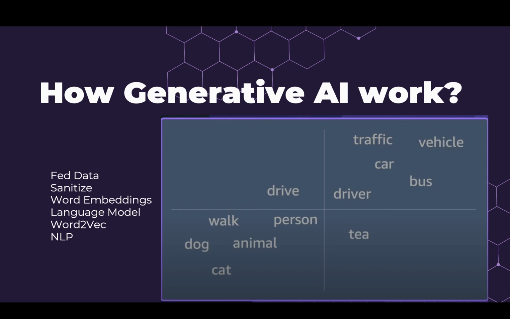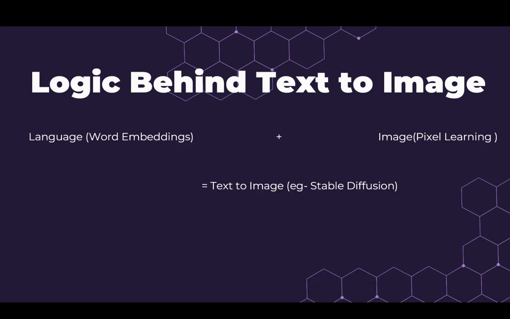As you can see on the graph, there are words like dog, cat, and animal. They are all classified in one genre because there is a certain relationship between dog, cat, person, walk. For example, these are all living things, so they are classified in one genre. Like this, there are billions of parameters on which they are trained. What are parameters? Parameters are actually data sets on which these models are trained.